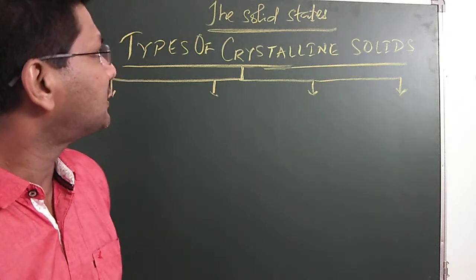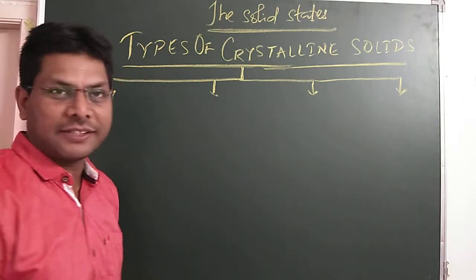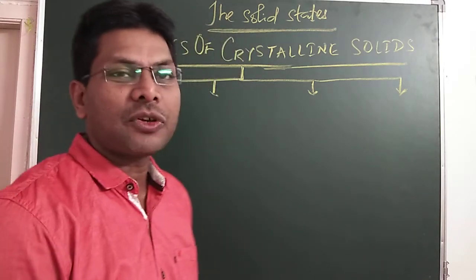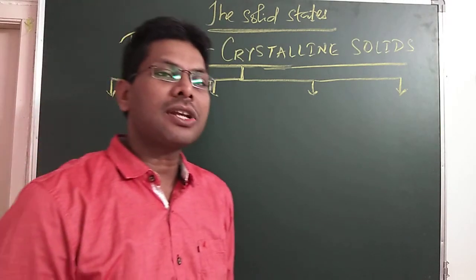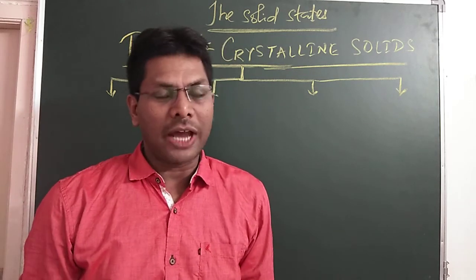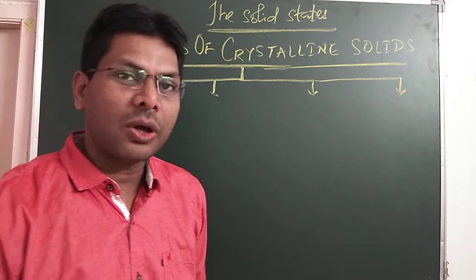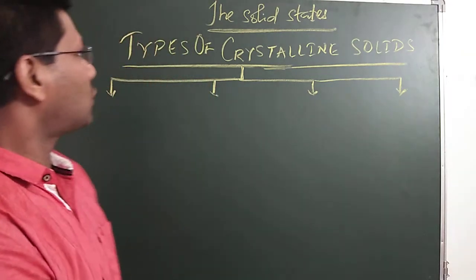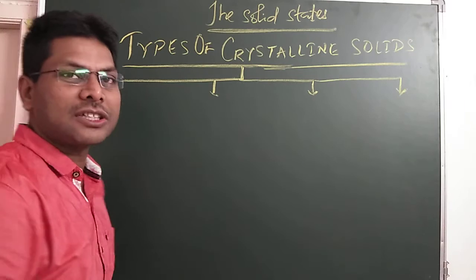So today's topic is solid state, types of crystalline solids. How many different types of crystalline solids are there? In my last lecture, I discussed types of solids, that is crystalline solids and amorphous solids. So let's begin. There are four types of crystalline solids.